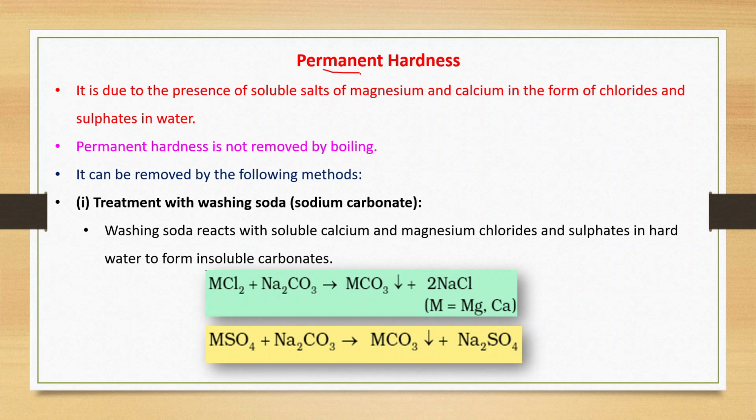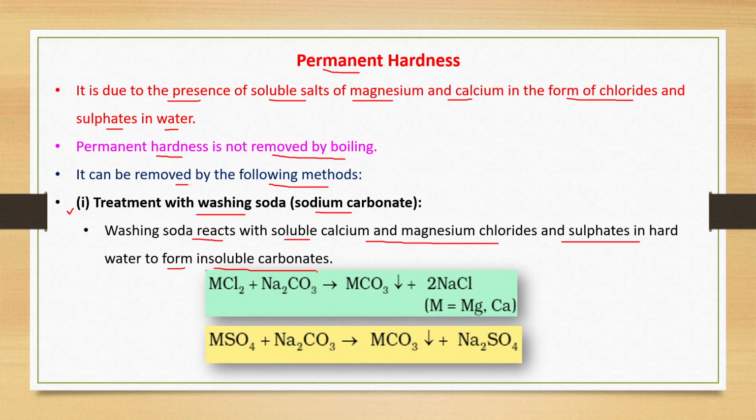Now, permanent hardness. It is due to the presence of soluble salts of magnesium and calcium in the form of chlorides and sulfates in water. Permanent hardness is not removed by boiling. It can be removed by the following methods. First method: treatment with washing soda, sodium carbonate. Washing soda reacts with soluble calcium and magnesium chlorides and sulfates in hard water to form insoluble carbonates. The reaction is this.